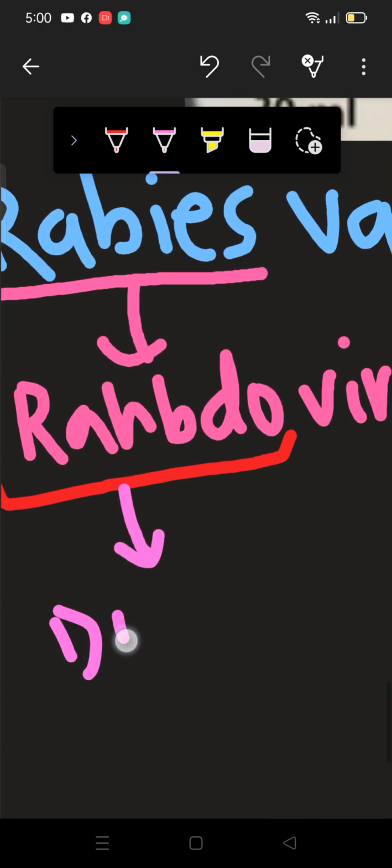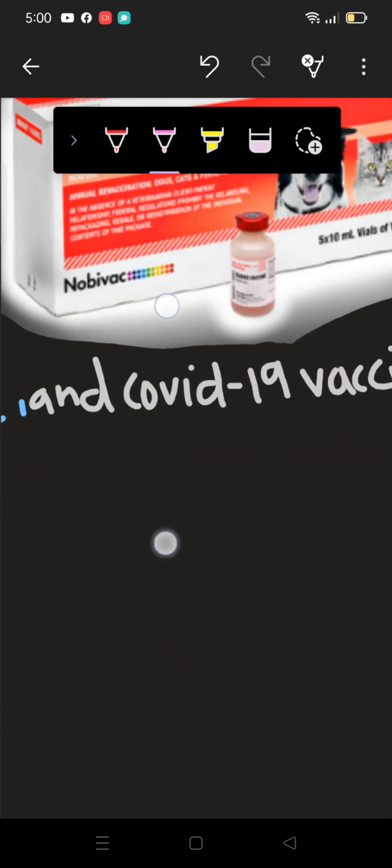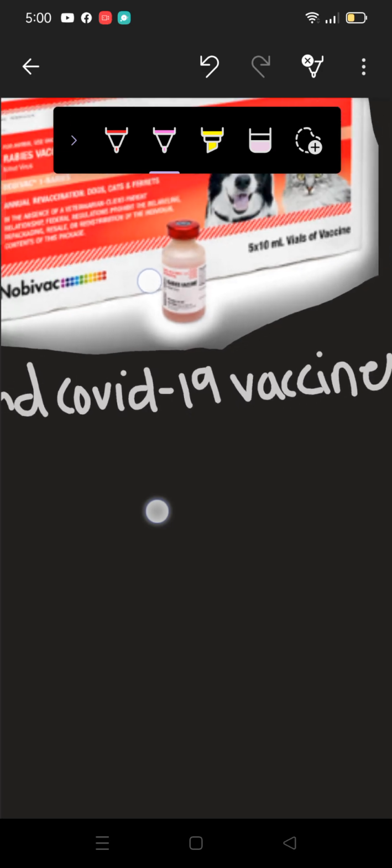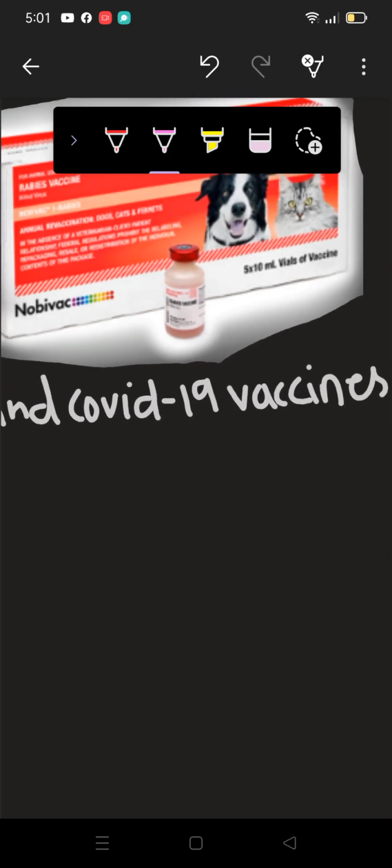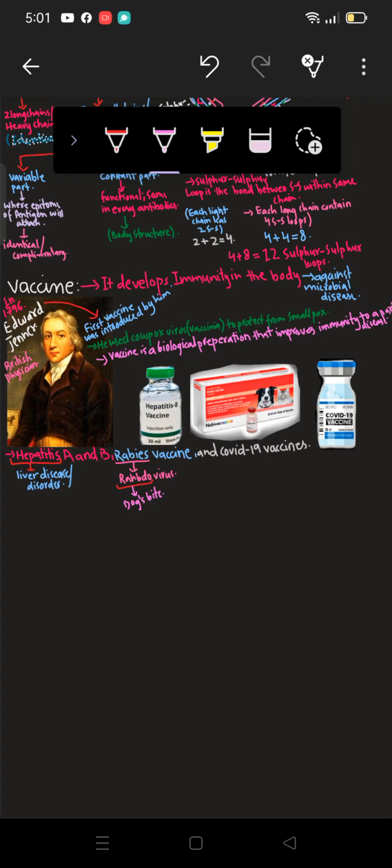It is caused by a dog's bite. The third one we have is COVID-19, which includes Pfizer, and we have many more as well. So this was all about vaccines. In the next video we will be talking about the methods of preparation of vaccines.